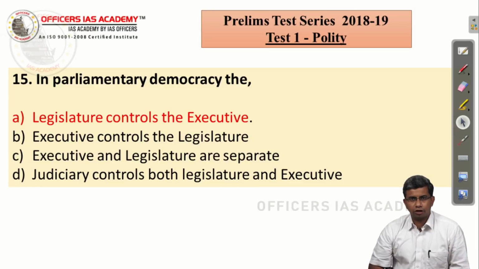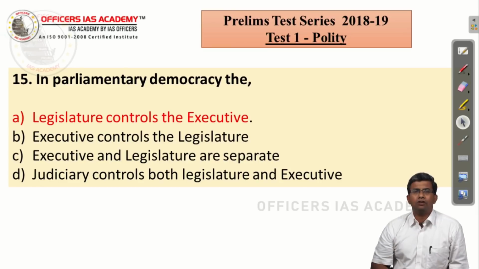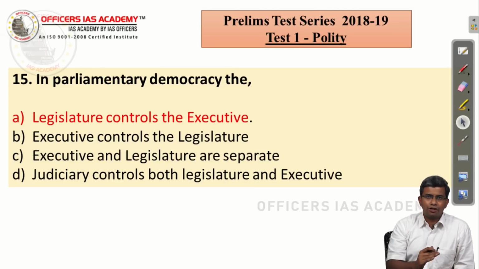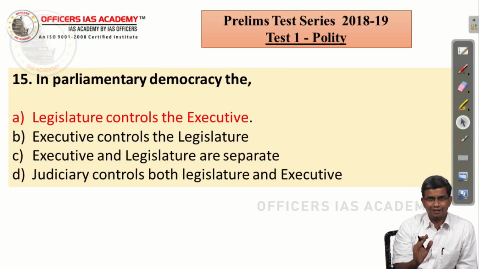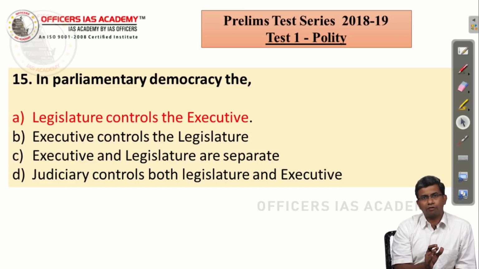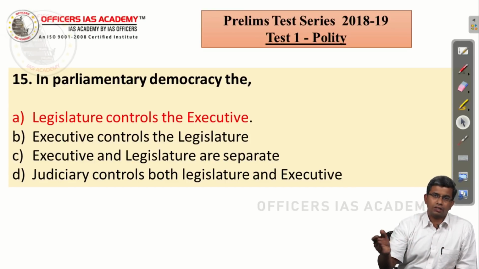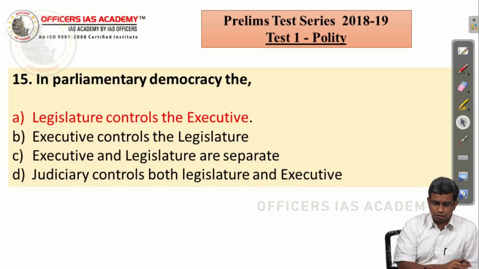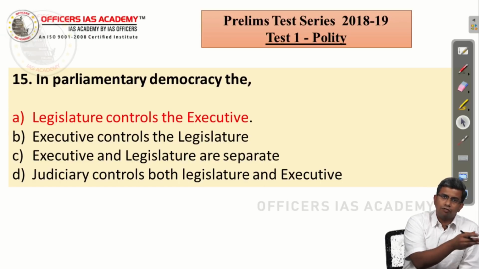In a parliamentary democracy, the legislature exercises control over the executive. That is the nature of the parliamentary democracy, right? Executive and legislature being completely separate is a presidential form. In a parliamentary democracy, it is the legislature which controls the executive. The executive will never be able to control the legislature, right? So the legislature is always more powerful than the executive. In a presidential democracy, they both have their defined powers, but still laws have to be passed only by the legislature.